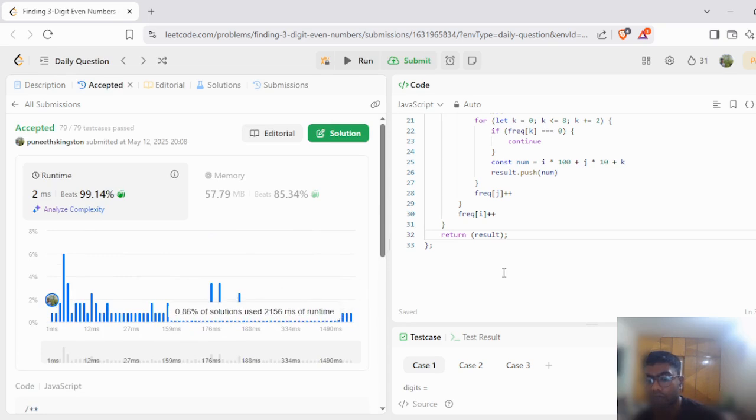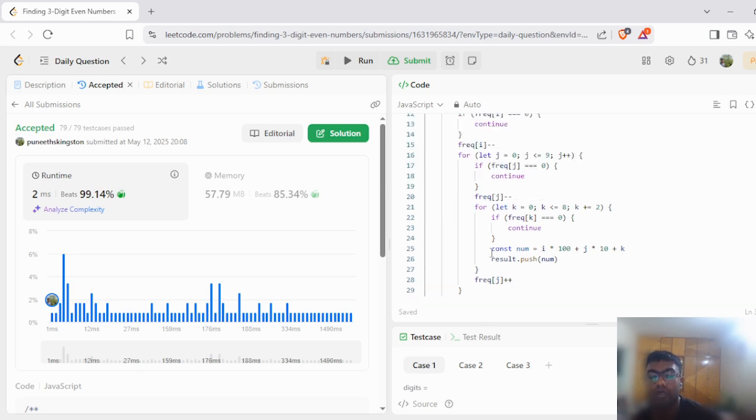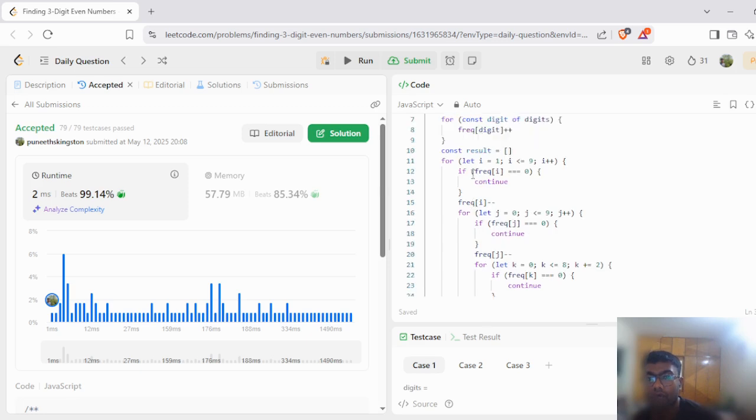Okay, so this solution gets submitted. As we know, time complexity would be O of 1 and space complexity is also O of 1. Even though we have 3 different for loops, we are only iterating a specified number of times, that is 995 times, as we saw in the run code.